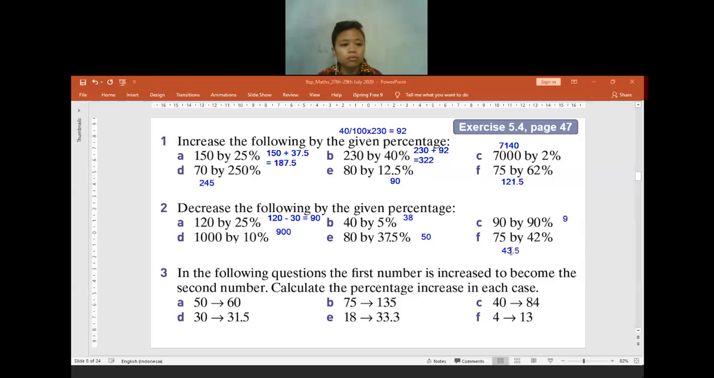I got 43.5 also, teacher. Okay. How about the others? Is there anyone who is confused? I will repeat it again if anyone is confused. So the steps are similar to question 1.